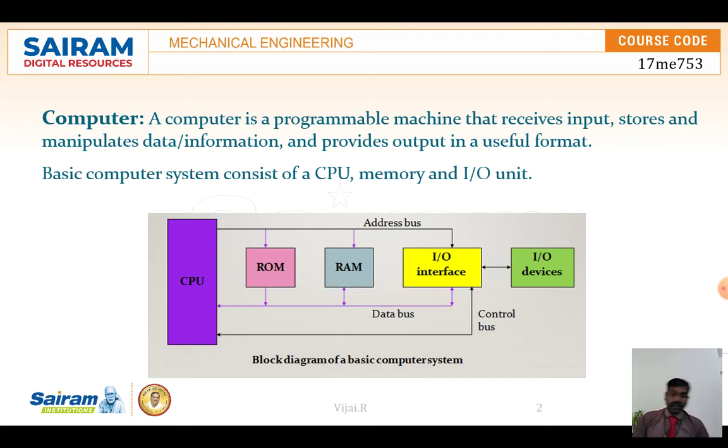Normally, a computer is a programmable machine. It receives the input through the input devices that we are giving, and it manipulates the given data and converts it into whatever the required format is, and sends it to the output devices. So we get it through a monitor or printers, the output devices. This system consists of a CPU and memory devices, and an interface between the input port and output devices.